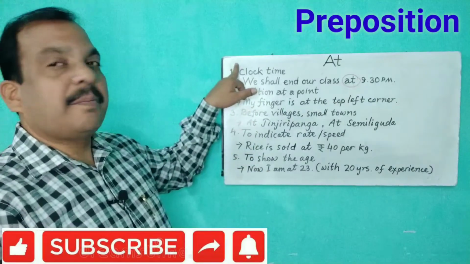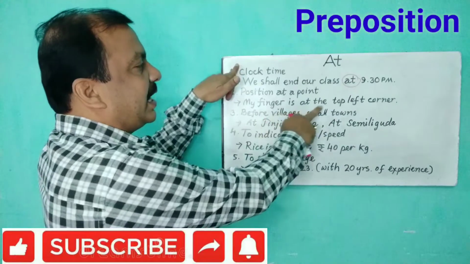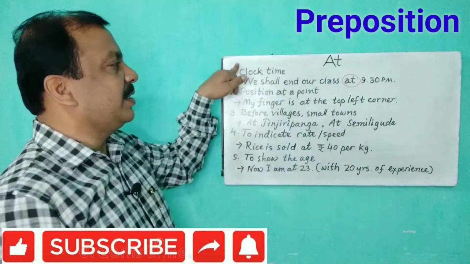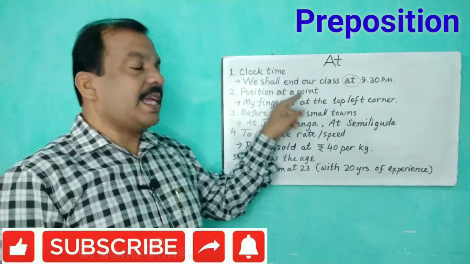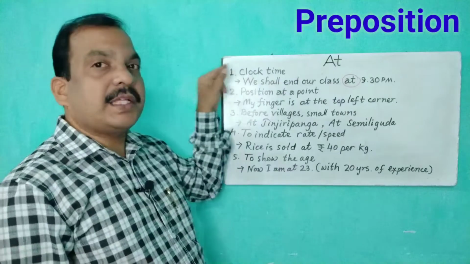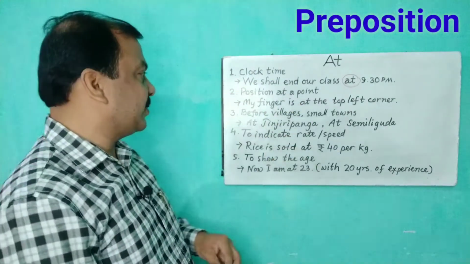Look at my finger. Where is my finger? My finger is at the top left corner. At the top left corner. So, position at a point. While you point to a particular place, usually we use the preposition at.